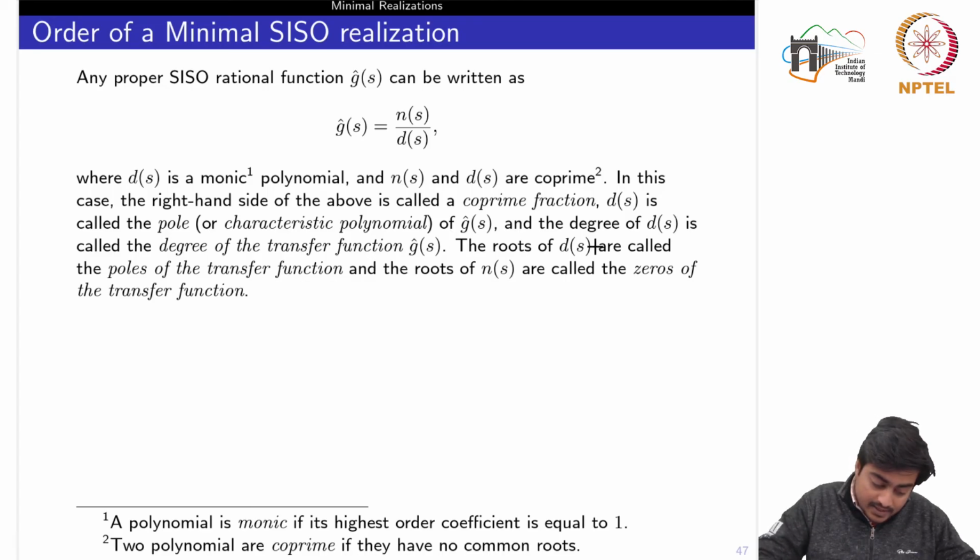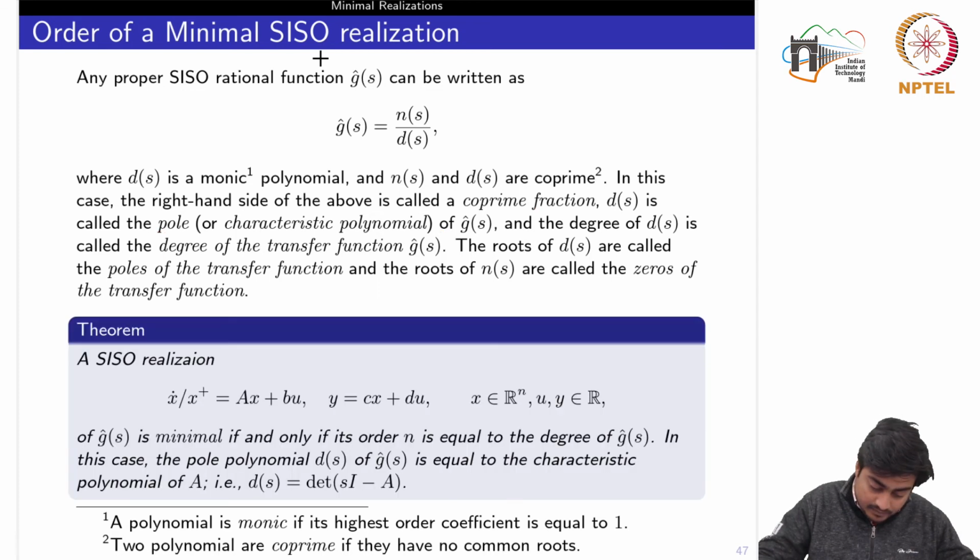The roots of D(s) are called the poles of the transfer function, and the roots of N(s) are called the zeros of the transfer function, which we knew already. So the main important aspect to look at here is the degree of D(s), or the degree of the transfer function. In the next result we will connect the degree of the transfer function G hat with the minimal realization.